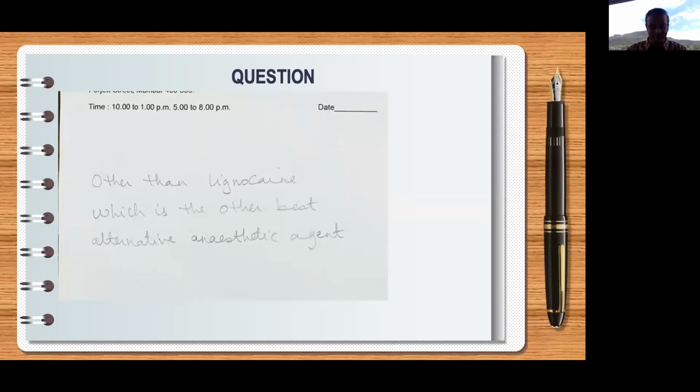So, how many of you have anything more than lignocaine in your practice? Well, most of us don't, and I don't know why people hesitate to have it. It's so simple. Whenever you write a painkiller, do you write only one type? Only ibupara, or only diclopara, or only aceclopara, or only paracetamol, or only ibuprofen?